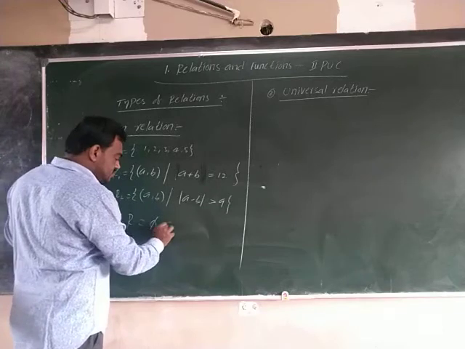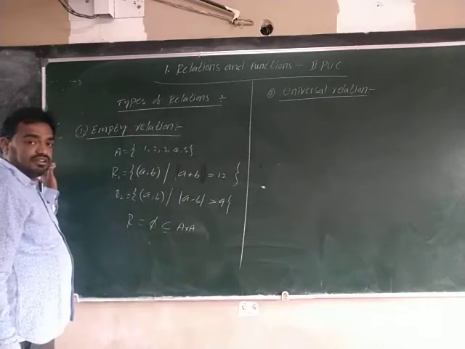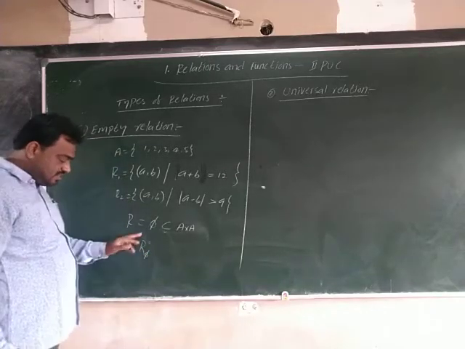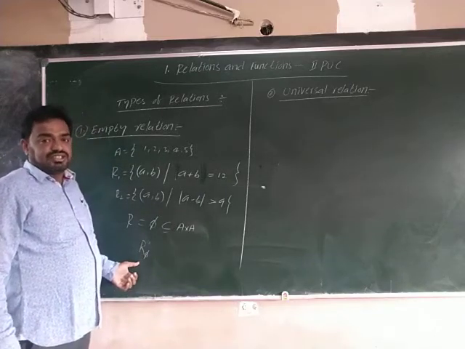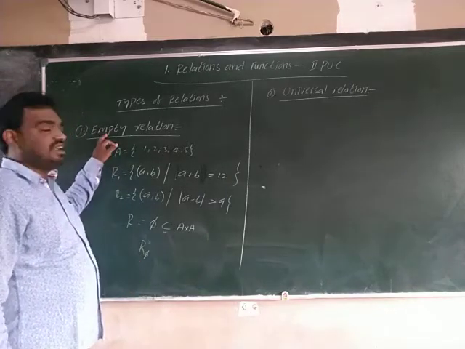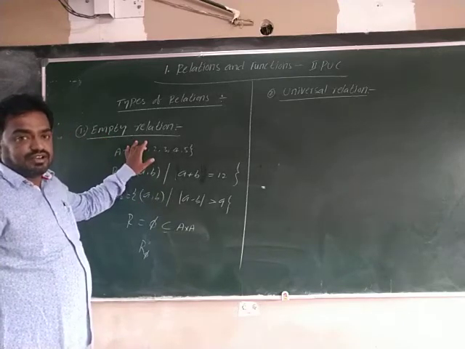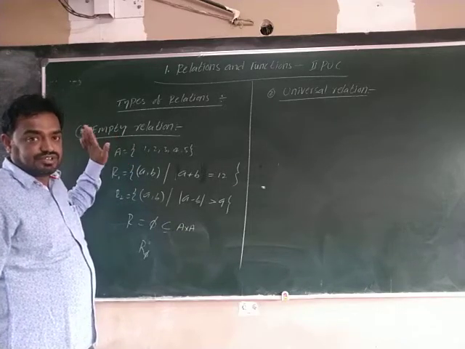R phi is always a subset of A cross A. So sometimes we write R equals phi, which means the null relation, or empty relation, or void relation. So this is the definition of the empty relation. Hope you understood this one.